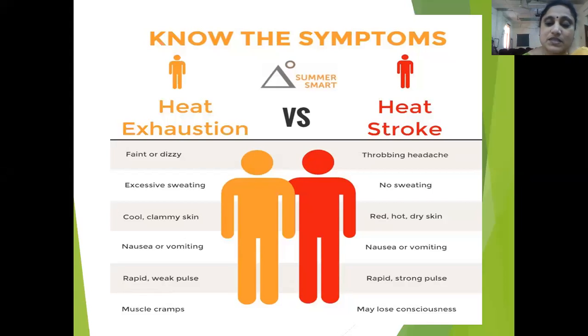Nausea, vomiting is present in both the conditions. Pulse will be weak in case of heat exhaustion as compared to a strong pulse in case of heat stroke. There will be muscle cramps in case of heat exhaustion, and the patient will lose consciousness in case of heat stroke. So this is how you differentiate between heat exhaustion and heat stroke. Heat stroke is more dangerous, so you need to admit the patient immediately.